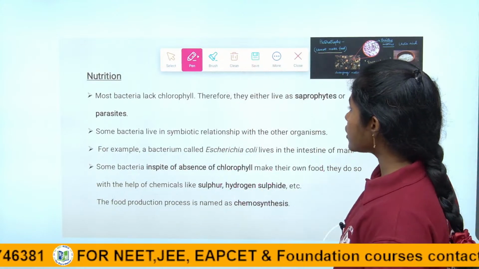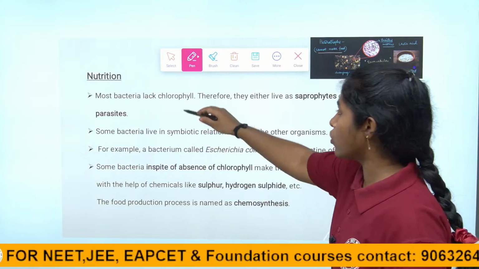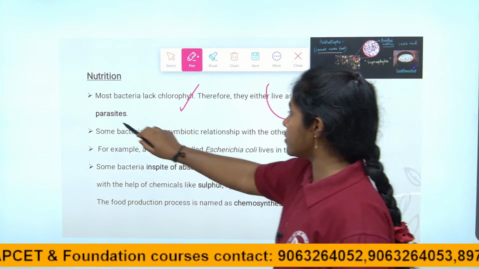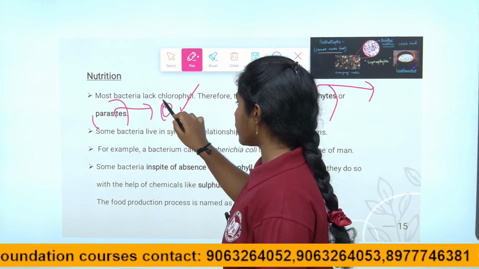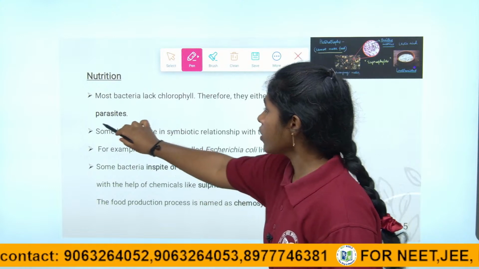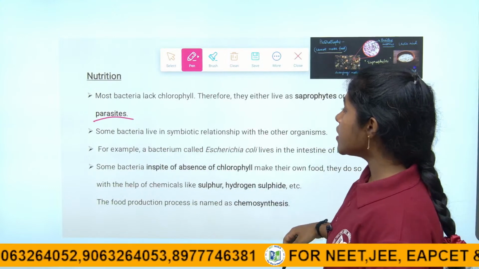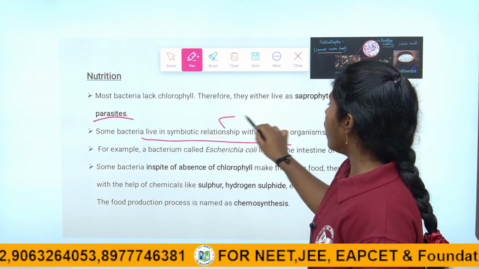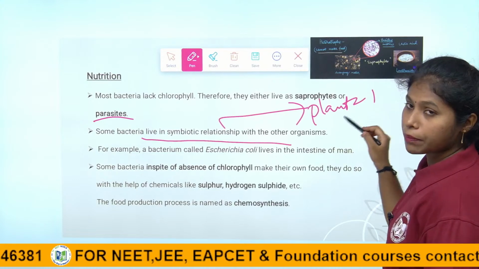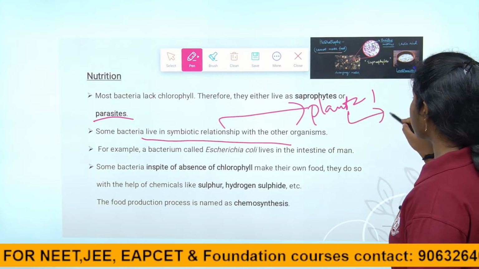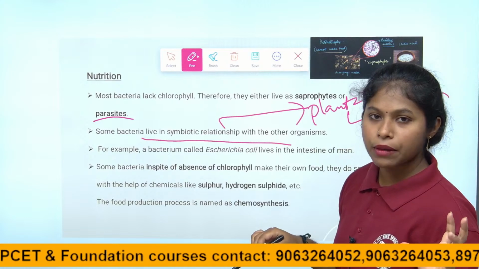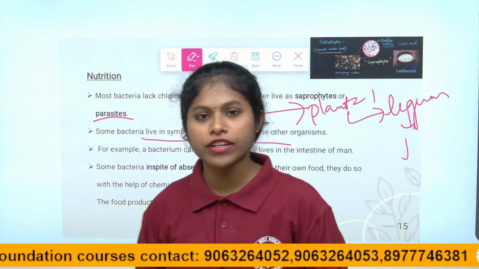Right children, for nutrition, most bacteria lack chlorophyll, so they either live as saprophytes on dead organic matter, or they live as parasites affecting other organisms for their food and shelter. Right children, some bacteria live in a symbiotic relationship. An example is rhizobium bacteria in nitrogen-fixing plants, which we call leguminous plants. In leguminous plants, the roots have root nodules. In them, the bacteria called rhizobium is present. It is able to fix the nitrogen.